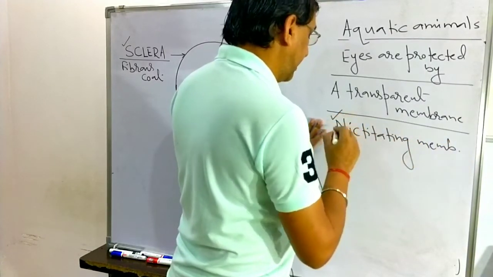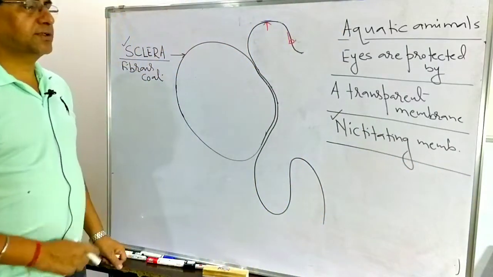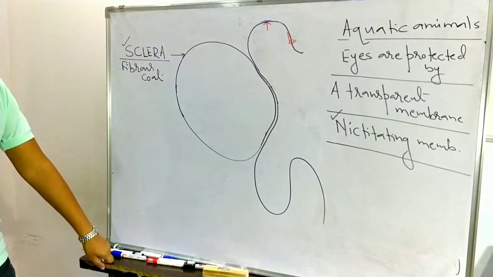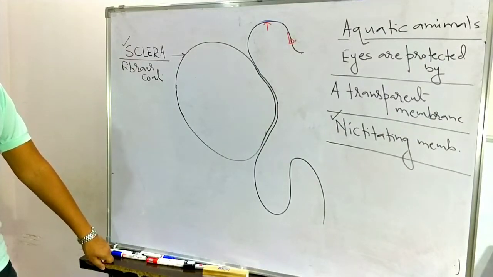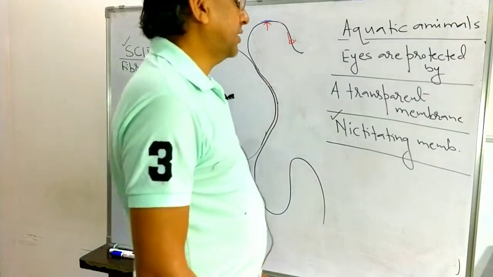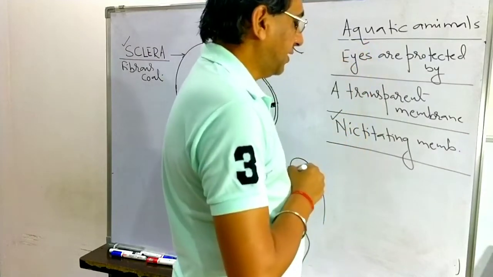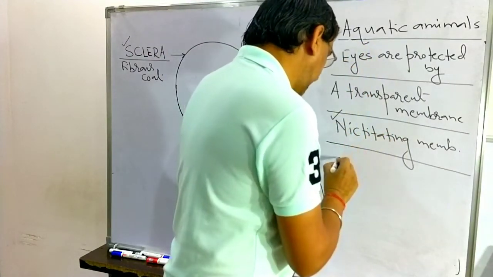So in aquatic animals, the eyeball is protected by another transparent membrane, known as the nictitating membrane.